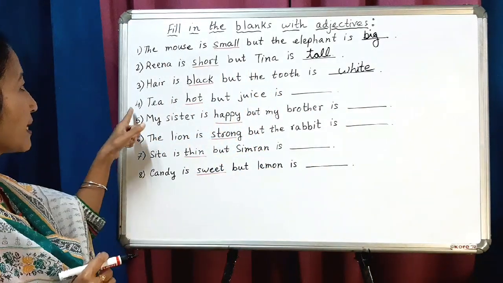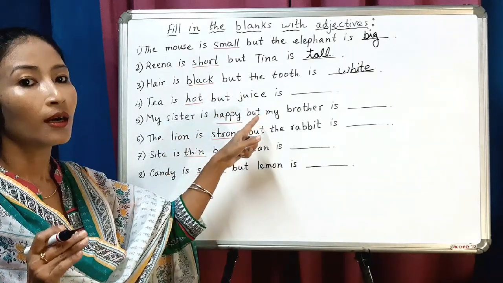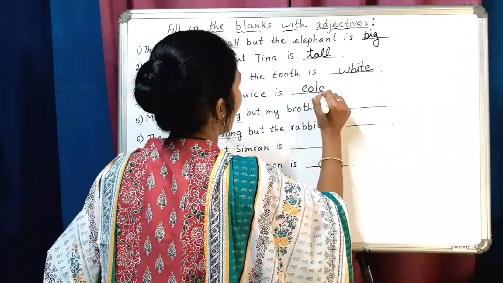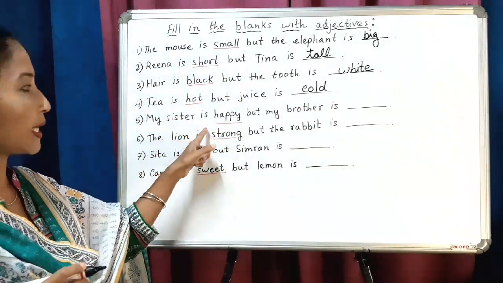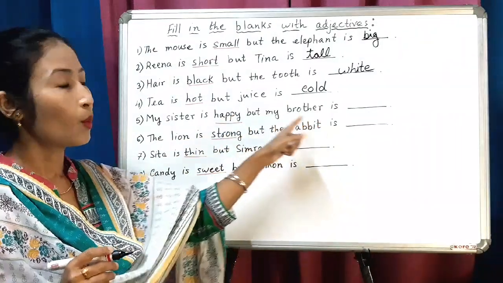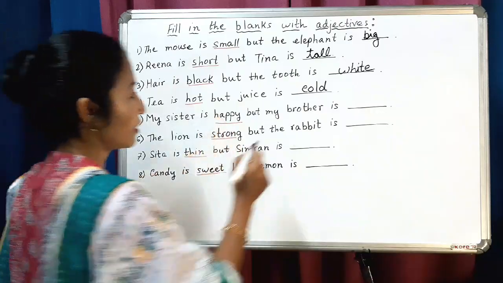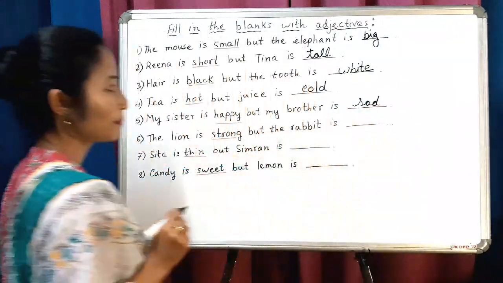Alright? Now next. Tea is hot but juice is cold. Very good. C-O-L-D. Cold. Now next. My sister is happy but my brother is, what is the opposite of happy? Yes, sad. Very good. Sad.